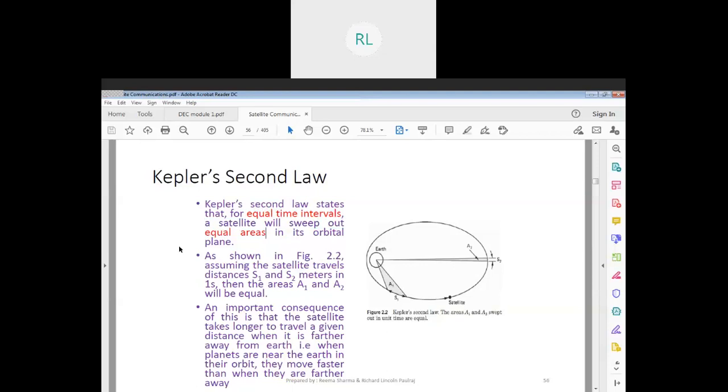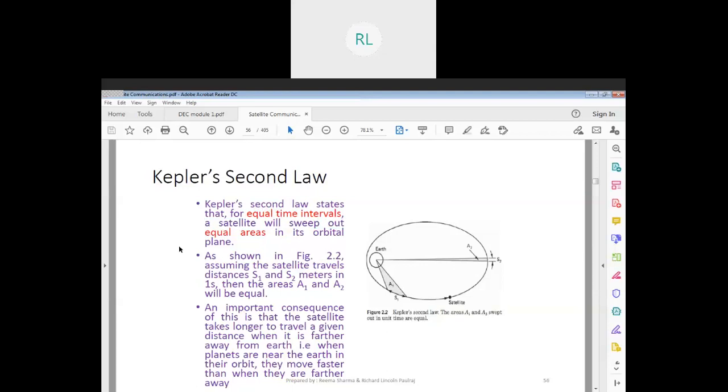Very important, right? If we are traveling, say at a speed of 40 kilometers per hour, either here in Bangalore or in Mysore, it's going to be the same speed, 40 kilometers per hour, which remains the same.